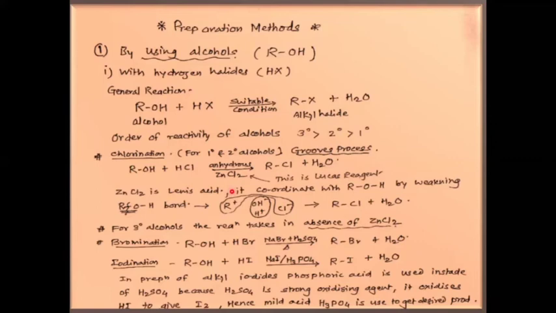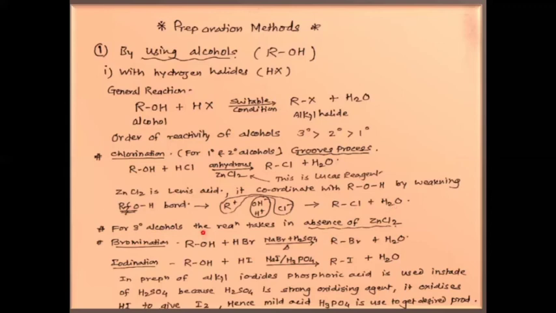Now here zinc chloride acts as a Lewis acid. It coordinates with ROH by weakening the carbon oxygen bond, and it gives RCl, the corresponding alkyl halide is formed, and the byproduct is water.